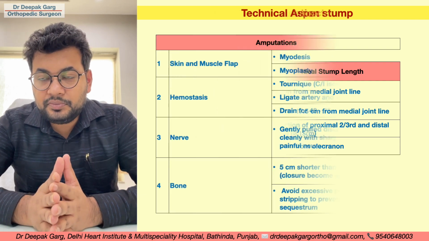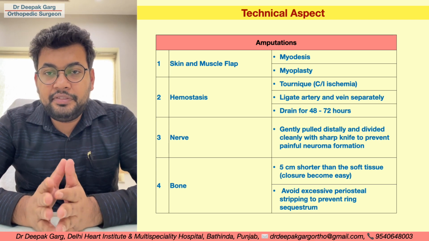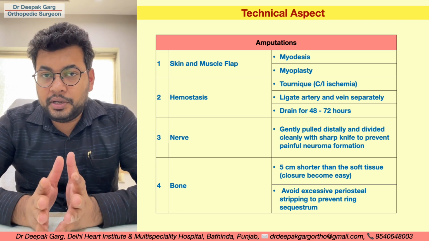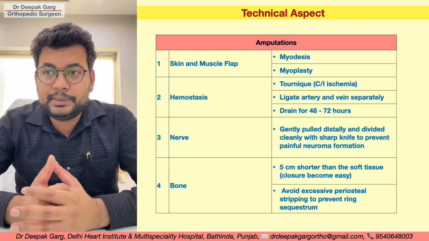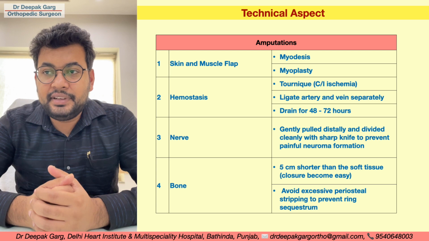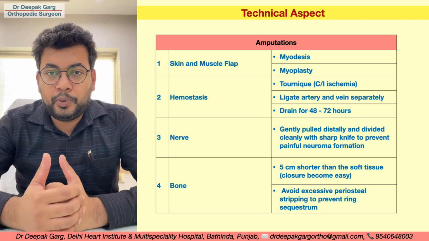process. So if we talk about the technical aspects, skin and muscle flap, we should keep the flap as thick as possible. And there are two techniques, one is myodesis, another is myoplasty. We will discuss in detail. Then we need to achieve the proper hemostasis.